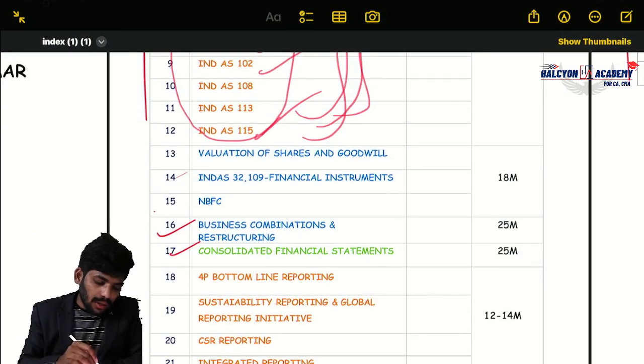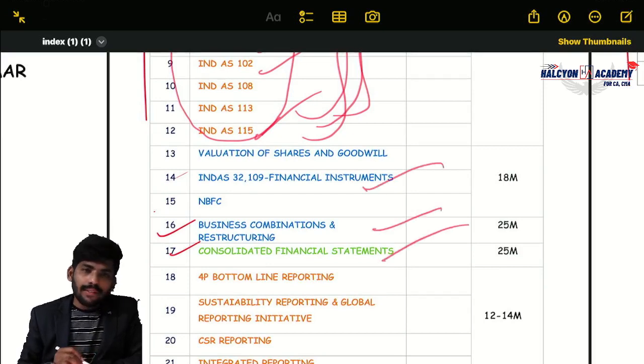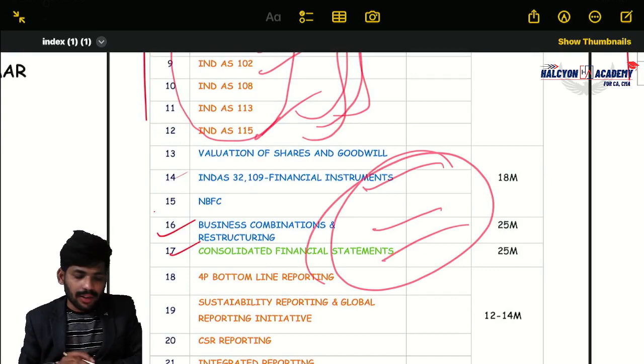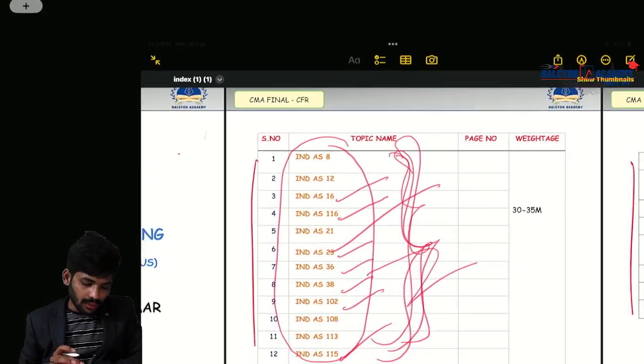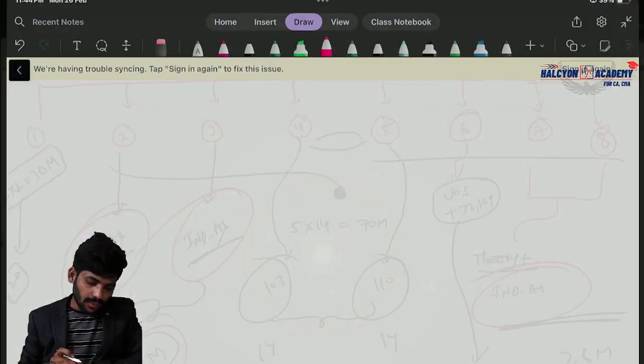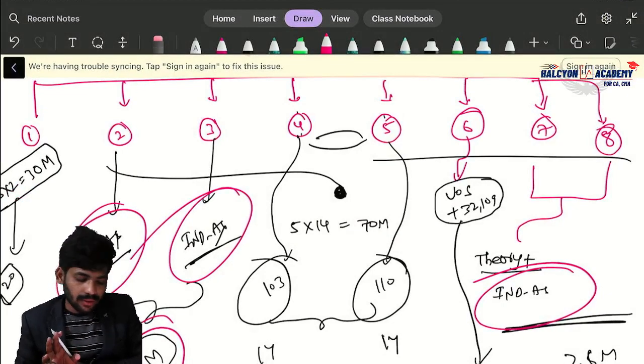Not this Ind AS 109. Next, Ind AS 103, 110, I am not talking about these standards. Just I am talking about these 12 standards only. So you will get how much? 28 to 35 marks. Clear?